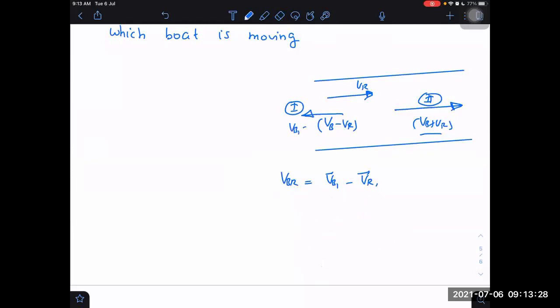This is velocity of boat 1 with respect to river only. I think I was doing it right. VB minus VR minus I cap, but then minus VR1. I think finally after solving, it will be VB along minus I cap.